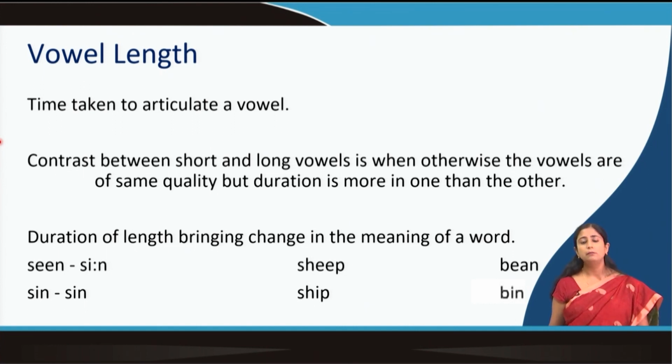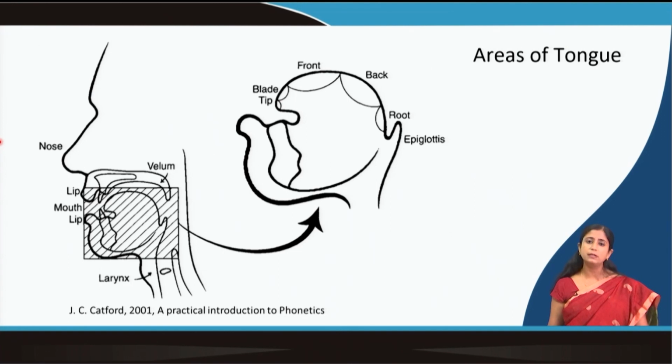The only difference is that in one, more time is being taken to articulate the sound, while in the other, less time is being taken. That can create a difference in the sound, which, as I mentioned, contributes to a change of meaning for some languages, but may not for others.